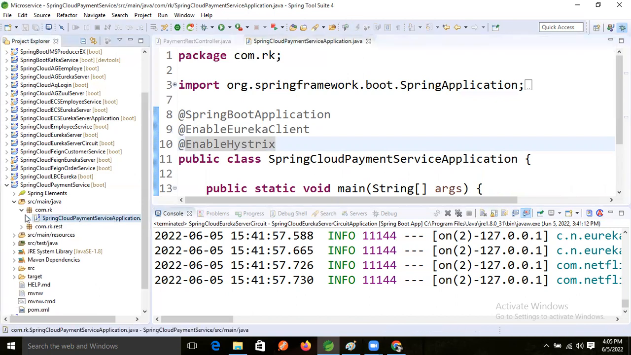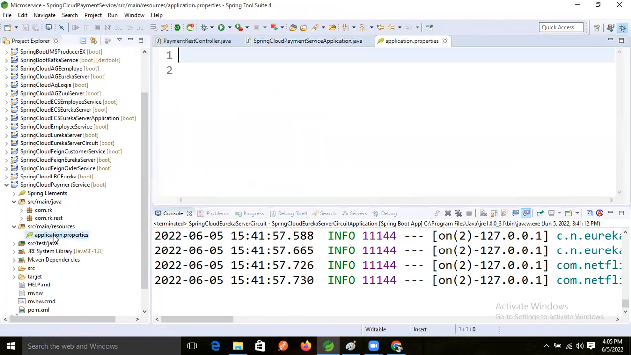After that, what will we do next? We will open the property file. In the property file, what things do we need to write? First, we will take server dot port. I'm just taking 9696. Server dot port. Okay, good.